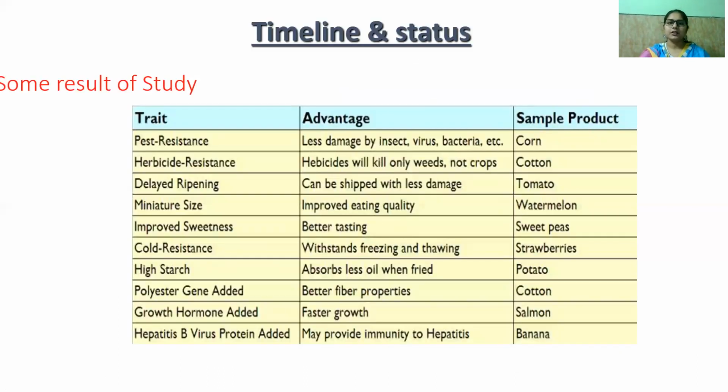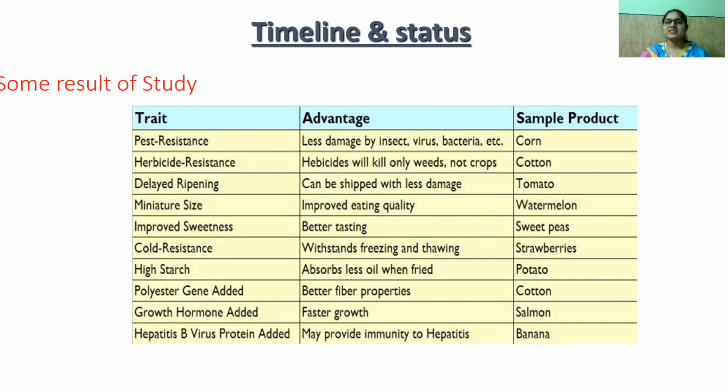Then this is the timeline and status of the study. The trait is pest resistance, and the advantage is less damage by the insect, virus, bacteria, and the product is corn. Herbicide resistance means that the herbicide will kill only the weeds, not the crops. So the example is the cotton.